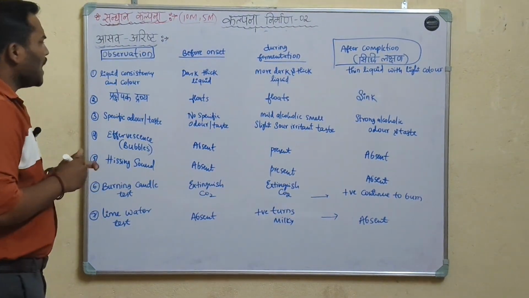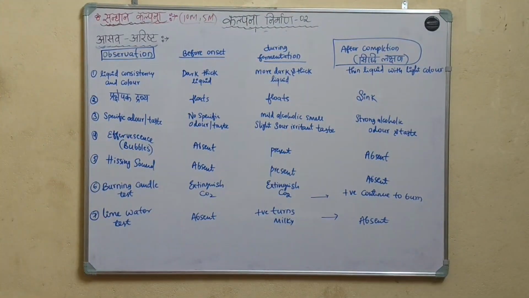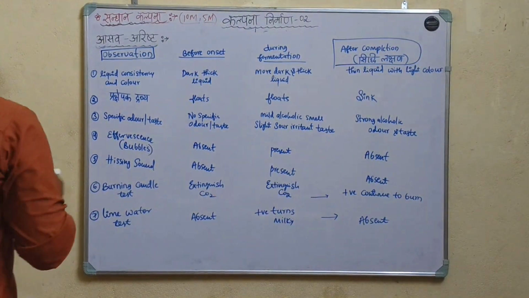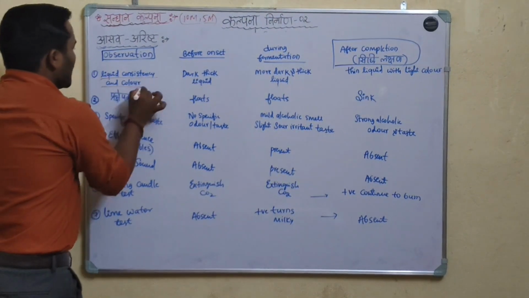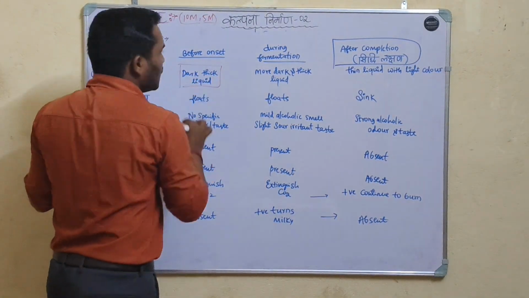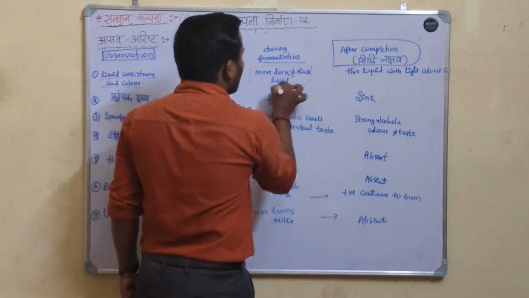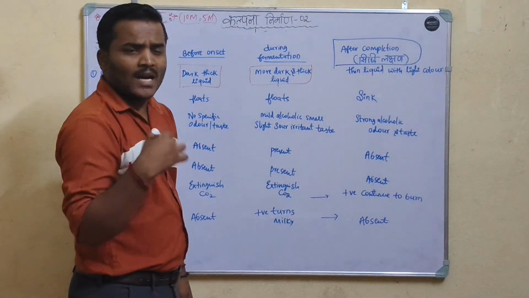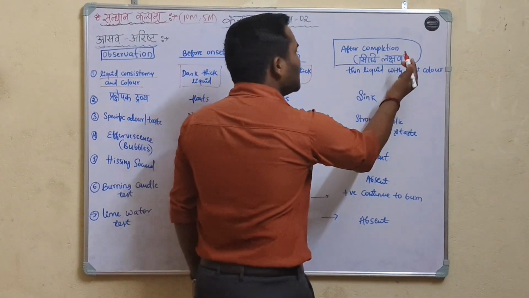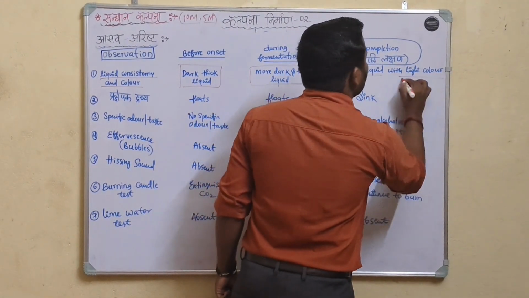Okay, observation: liquid consistency and color. Before onset, it is dark thick liquid. During fermentation, it is more dark and thick liquid. After complete fermentation, it is thin liquid with light color.